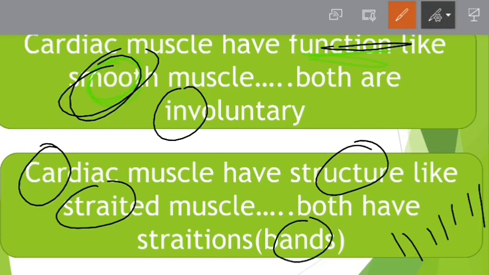So we are again going to read this statement, which says cardiac muscle has function like, repeat with me, smooth muscle. They have function like smooth muscle. They are involuntary but structure like striated muscle. They have bands. Both striated muscle and cardiac muscle have bands.